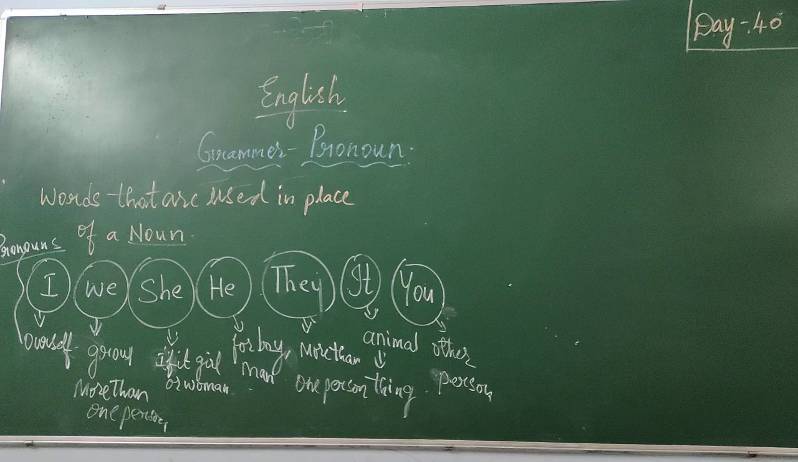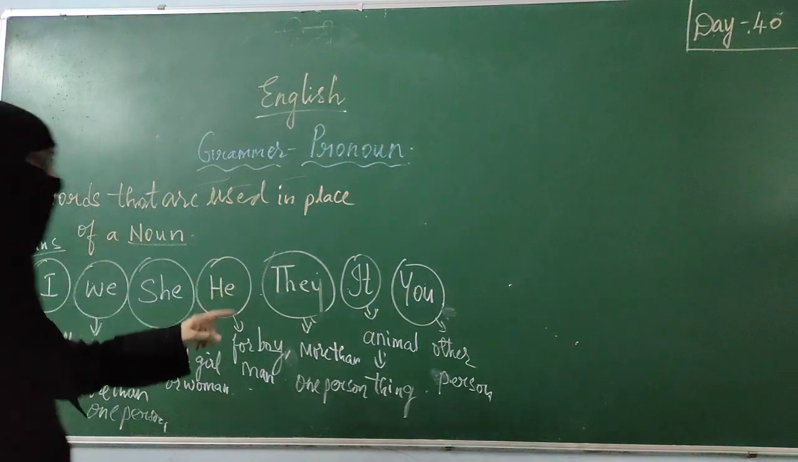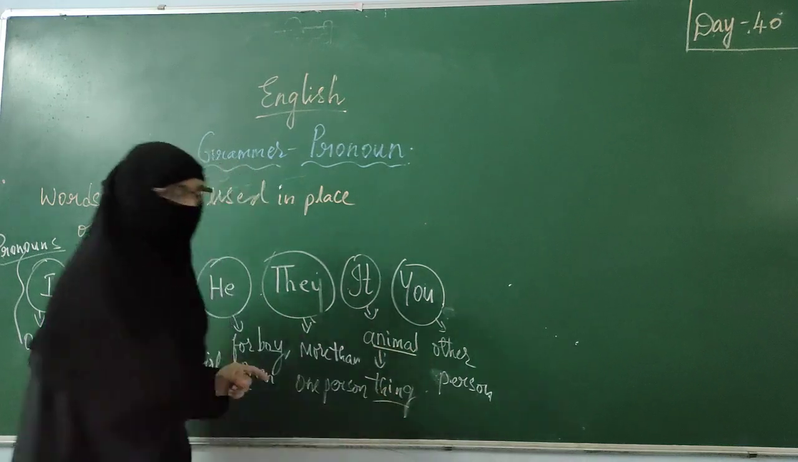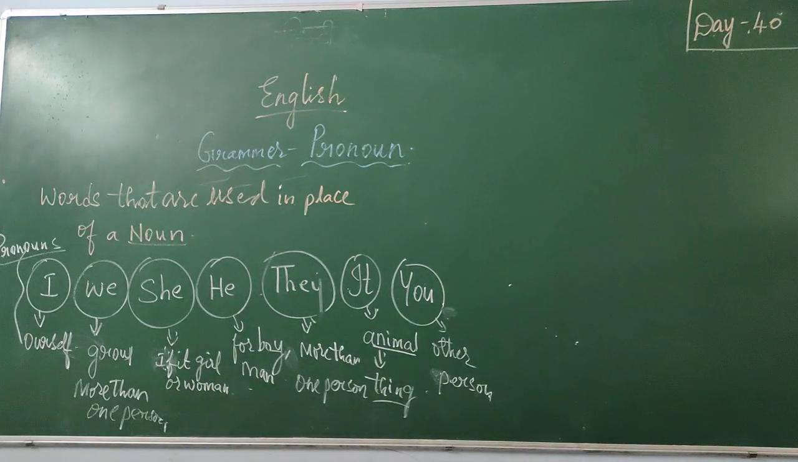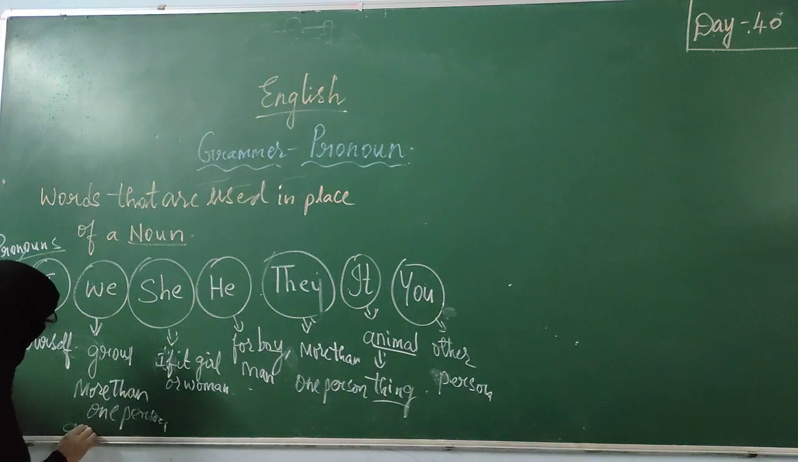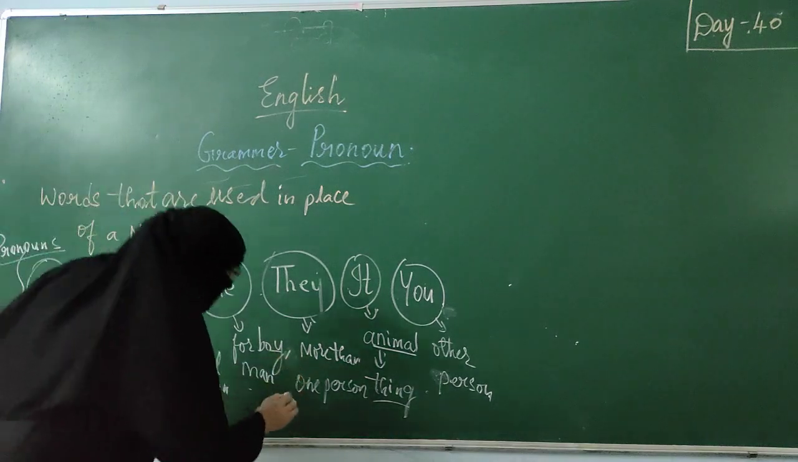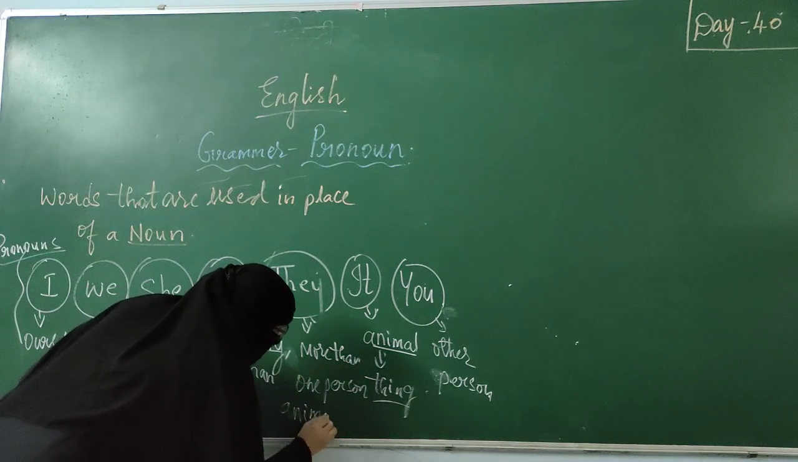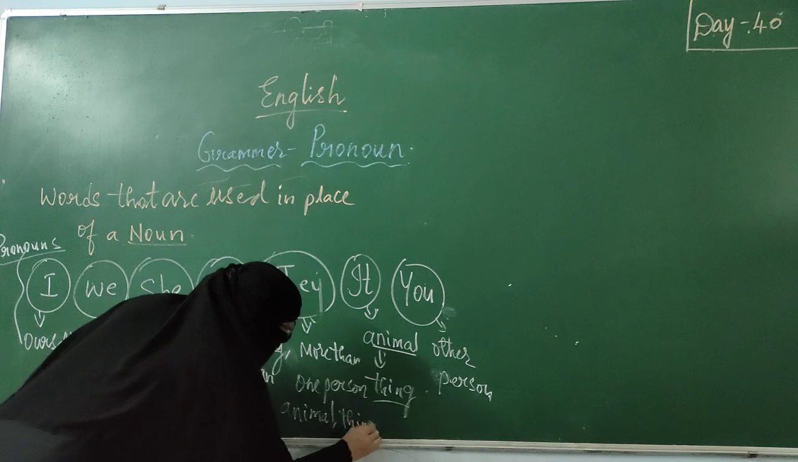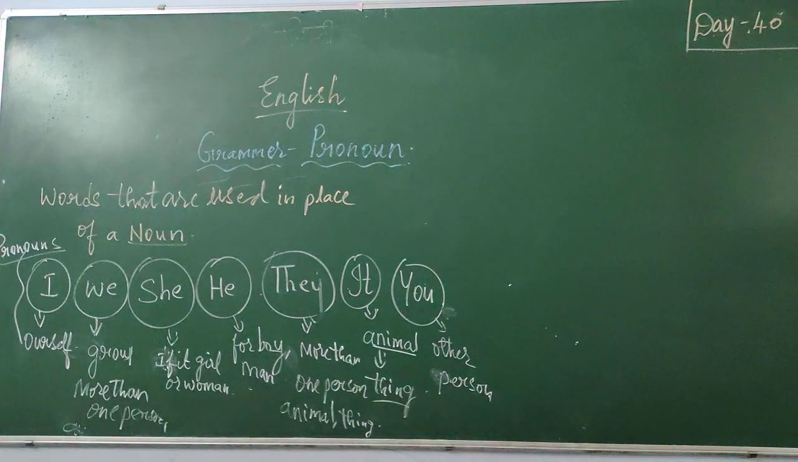We use I when we are talking about ourselves. We use it in place of a thing or animal. Remember, it is used for animals and things. And they is used when we are talking about more than one person, or it can be an animal or thing, not only person. So these are some of the pronouns.